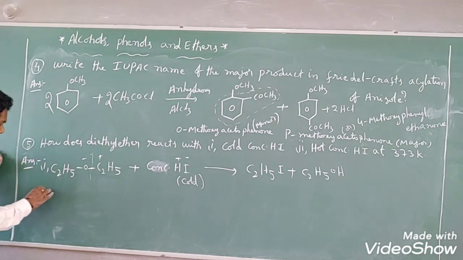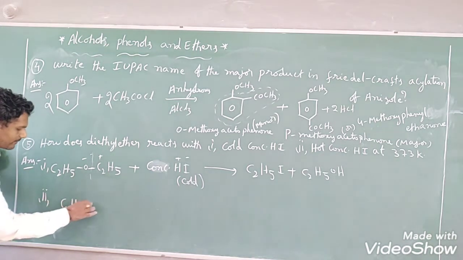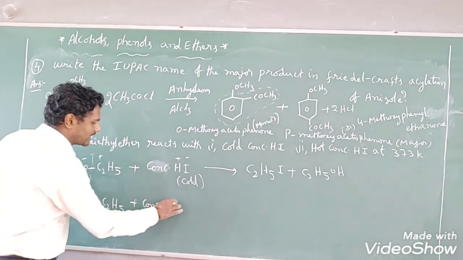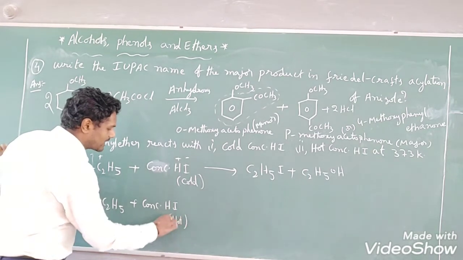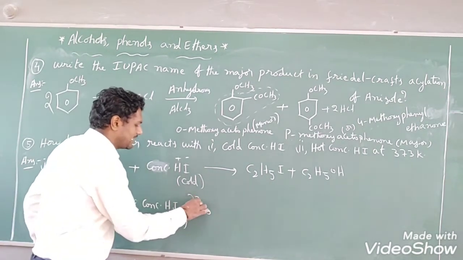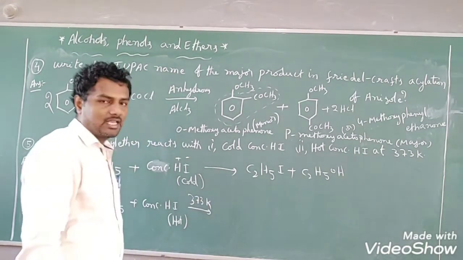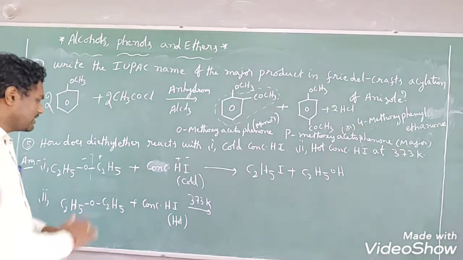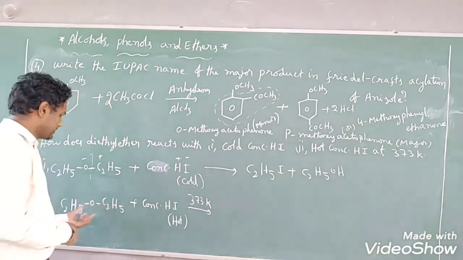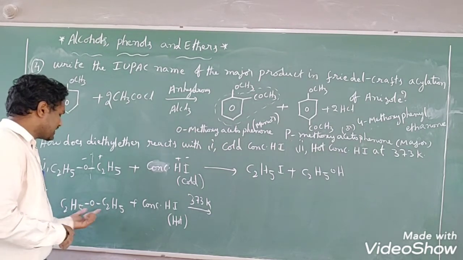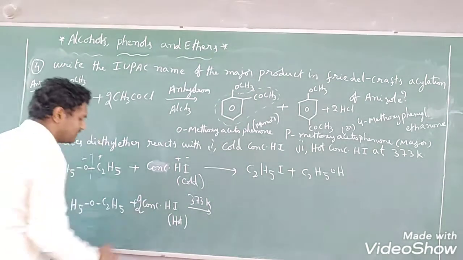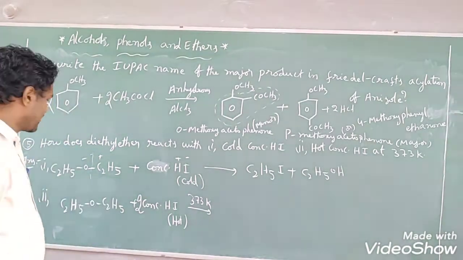In the second question I am taking here, whenever diethyl ether is treated with concentrated HI at hot condition, here we have to maintain the temperature, that is 373 Kelvin, that is what? 100 degrees Celsius. If you maintain that, then what will happen? Excess amount of HI will attack. Here how many ethyl groups are there? 2. So 2 moles of concentrated HI will attack here.